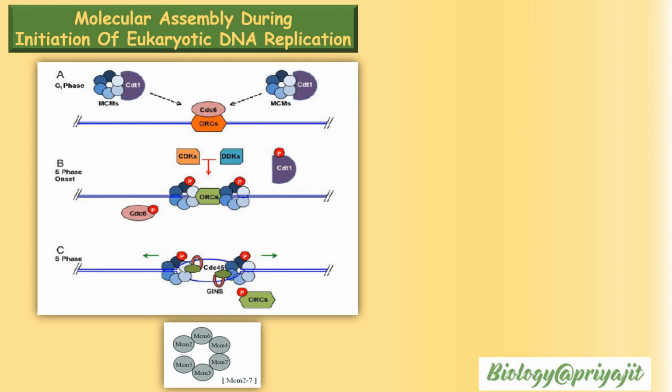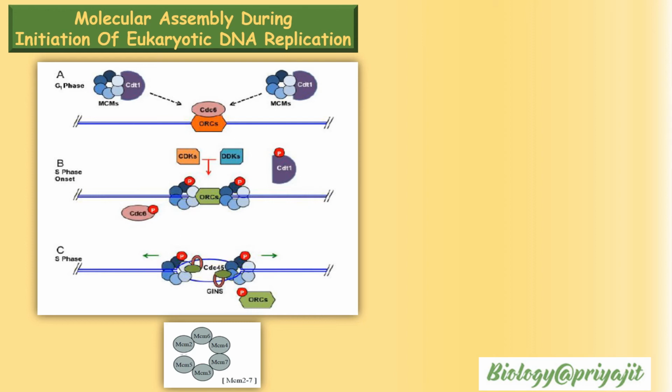Now this diagram elucidates the molecular assembly we have already mentioned during the initiation of eukaryotic DNA replication. The CMG assembly on DNA will recruit the MCM10 and CTF4 complex, which will in turn recruit the RPA protein, that is replication protein A, primase enzyme, and the DNA polymerase alpha enzyme. Heterotrimeric replication protein A, or RPA, prevents the reannealing of the DNA strands, like the single-stranded binding proteins of prokaryotes.